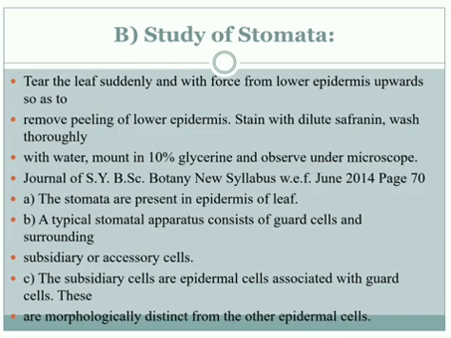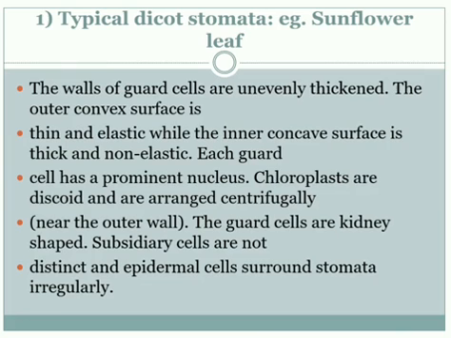A typical stomatal apparatus consists of the guard cells and surrounding subsidiary or accessory cells. The subsidiary cells are epidermal cells associated with the guard cells, and these are morphologically distinct from the other epidermal cells. The stomata are minute pores present in the epidermis. Stomata are present in dicots and monocots, and there are two types of stomata.